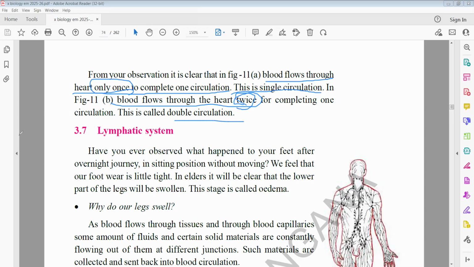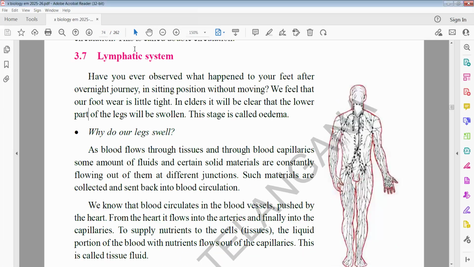So in our body, we can see another kind of circulatory system, that is the lymphatic system. It is also important at examination level. The lymphatic system consists of lymph, lymph vessels and lymph nodes.